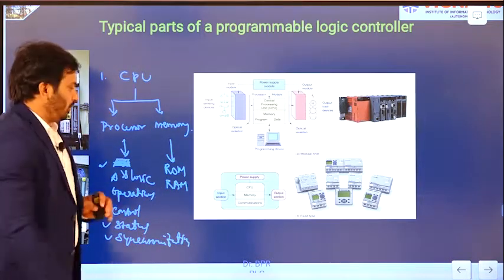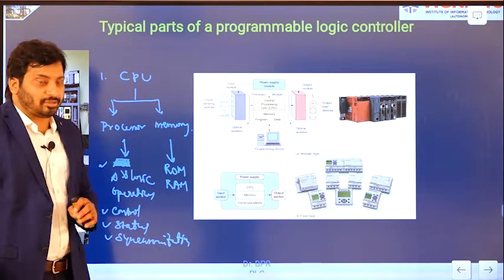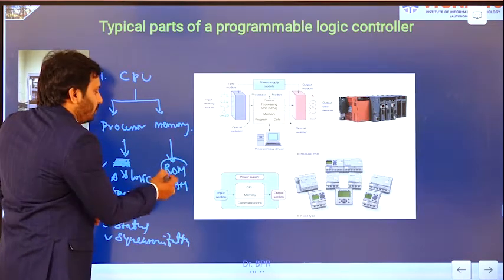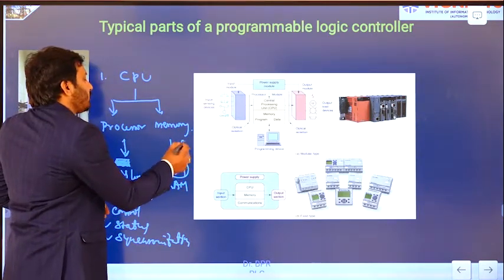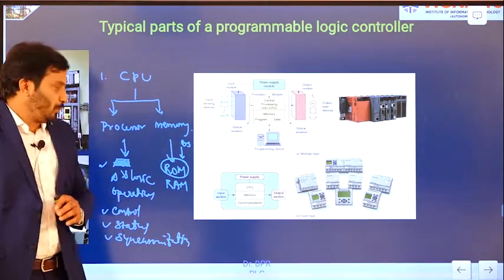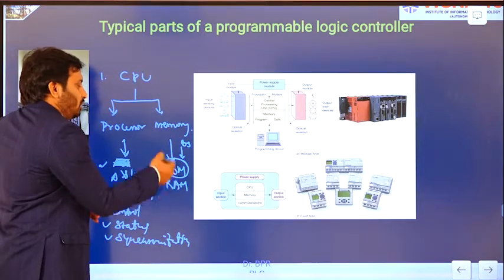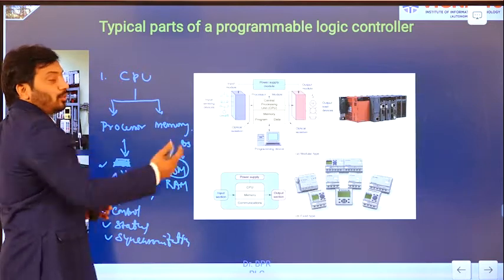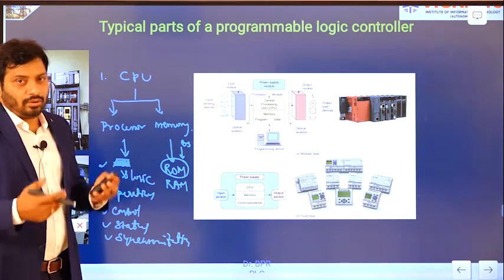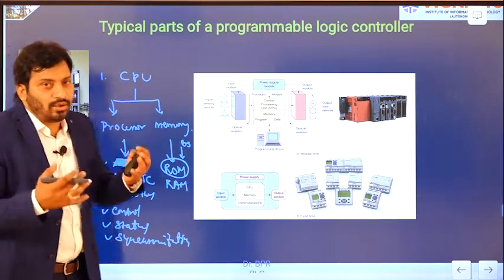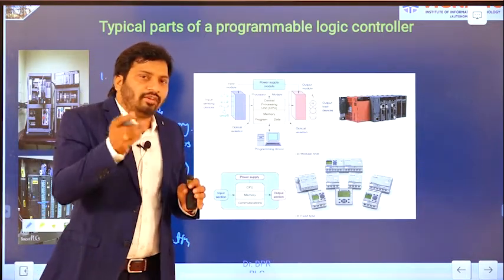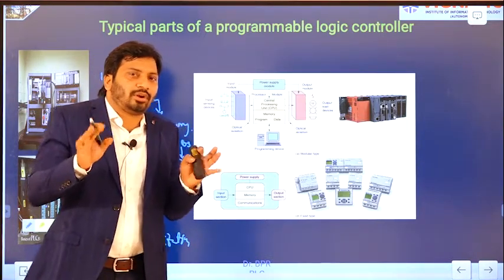Read only memory. This one is RAM, random access memory. Read only memory is used to store OS programs, operating system programs, right. Even though power is lost, these programs are not erased, right.